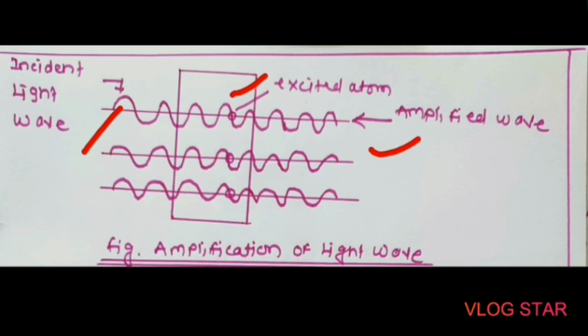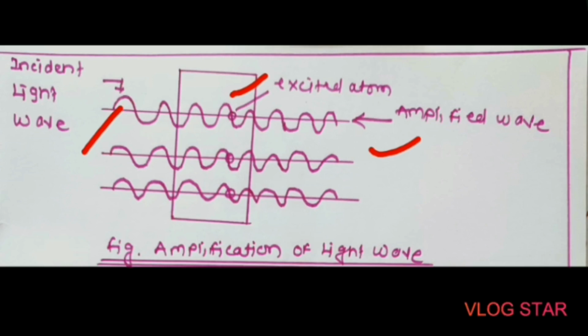The important thing is that the input light wave should be applied to the excited atom before the occurrence of the spontaneous emission process. Otherwise, no amplification of the input wave will take place. Rather, in this case, the output wave will have the same amplitude as that of the input wave.